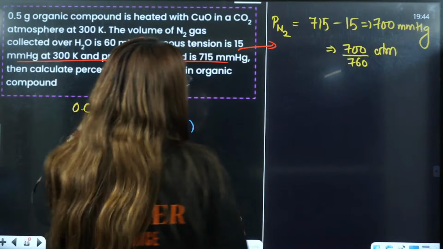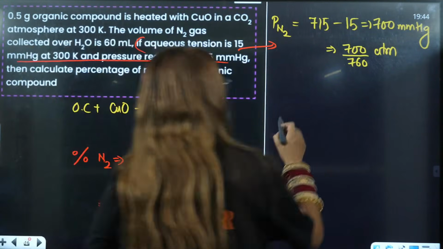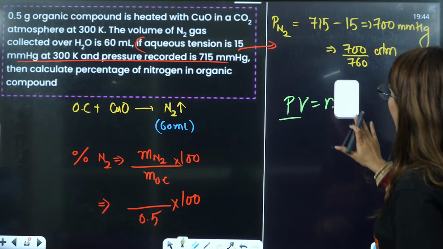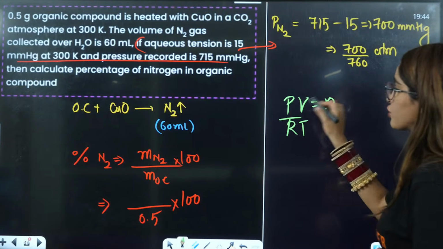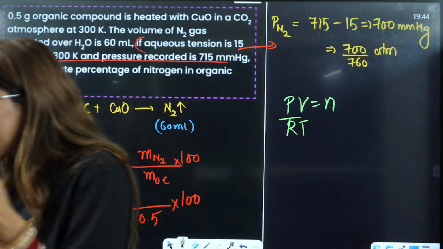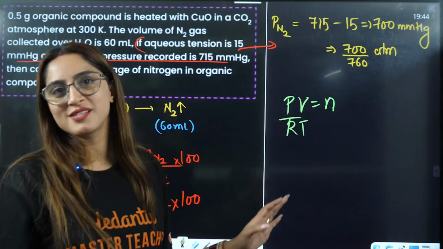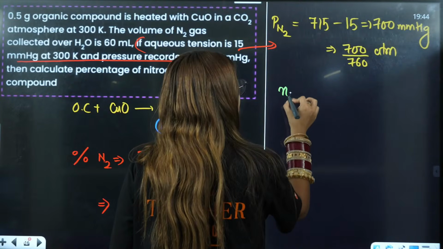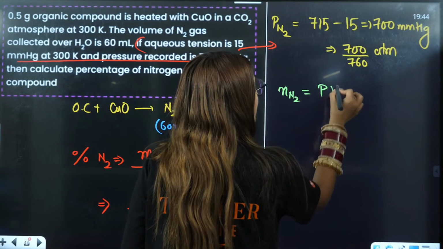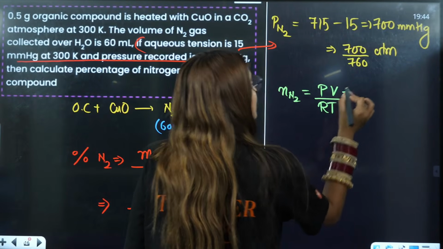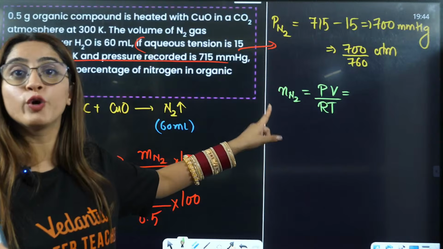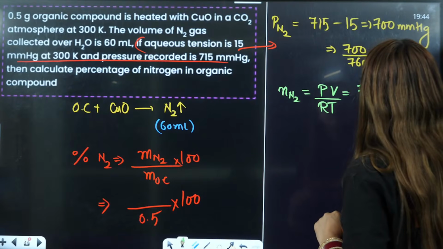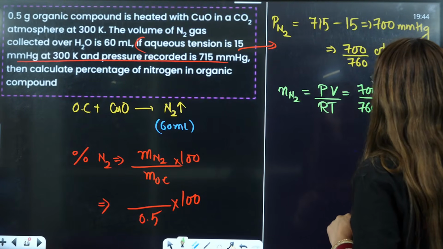Now I have volume, I have pressure. So if you see PV is equal to nRT, n is equal to PV by RT. From here, can I calculate the number of moles? Number of moles of N2 I can easily calculate, right? So here the number of moles of N2 will become PV divided by RT. Now again important, that's why I told you pressure will be in atmospheres, not in mm of Hg. So here the pressure will be 700 divided by 760.